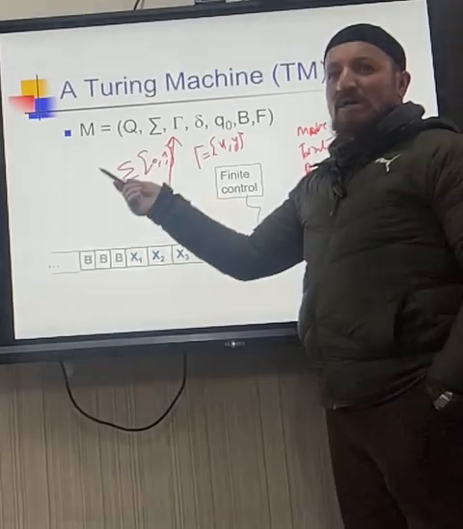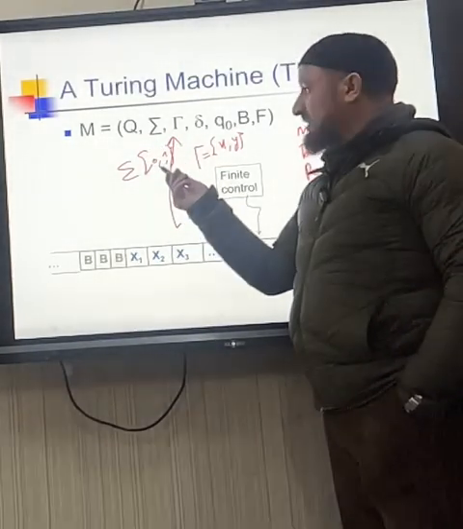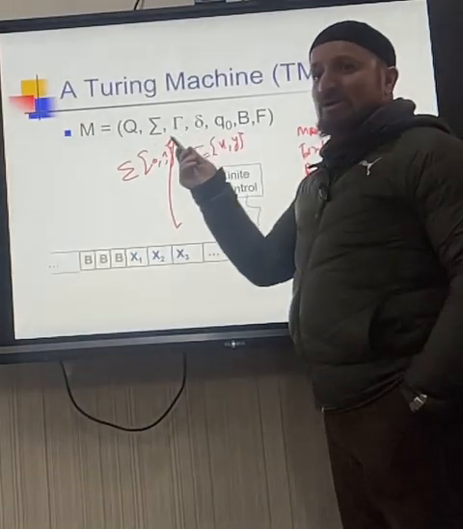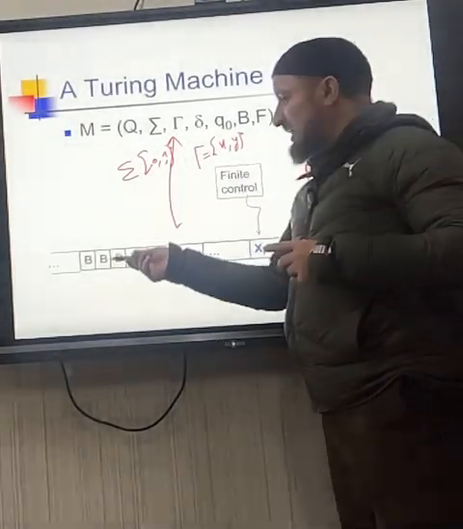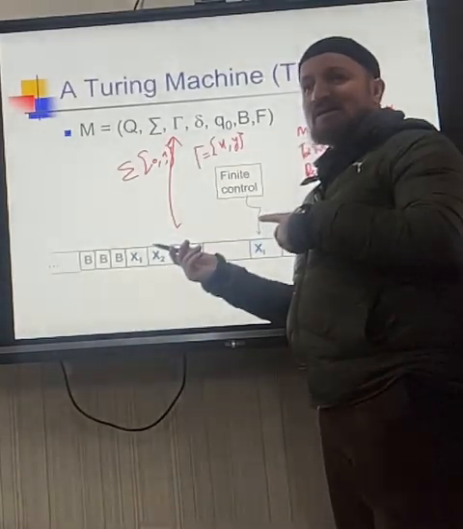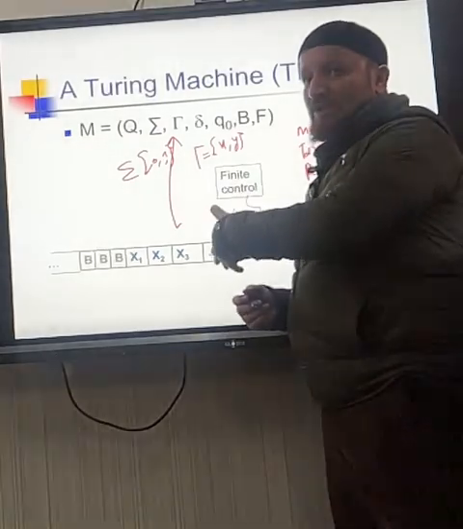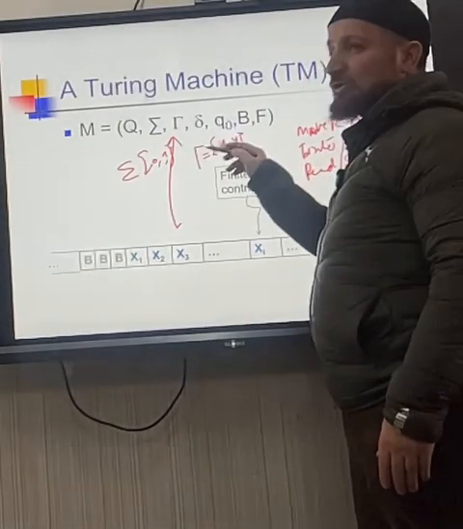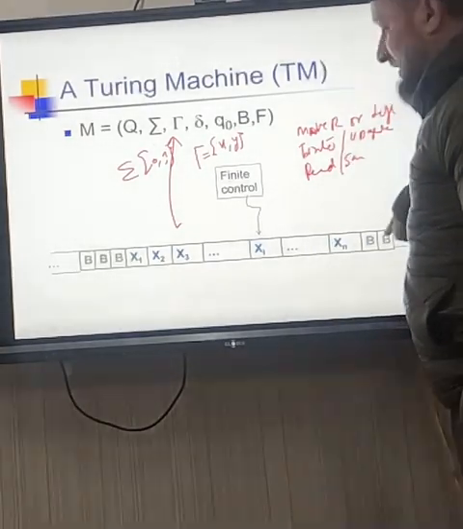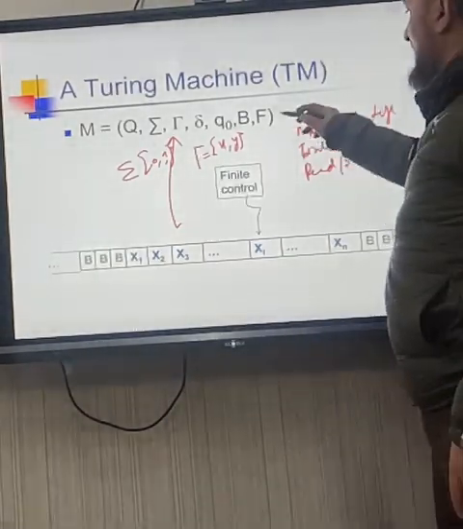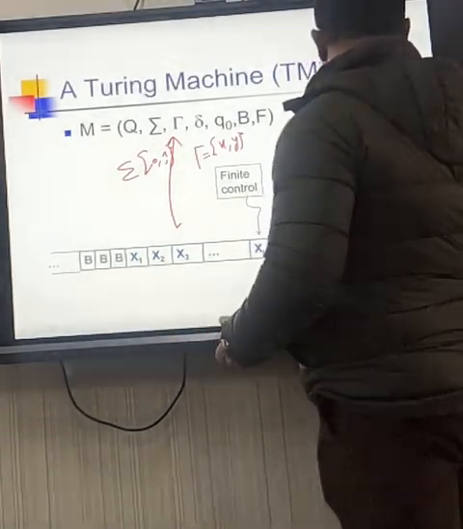First, Q, set of states, then the input alphabet, whatever it is. Tau, set of tape symbols which you can put on the tape, you can write on the tape. You replace the input with that X or Y. Then the transition function, here we have different transition functions, we'll see that. Q0 is the initial state, B is the blank, because all other cells which are empty are filled with the blank, and F is the set of final states. Simple as it is. It's very simple, right?